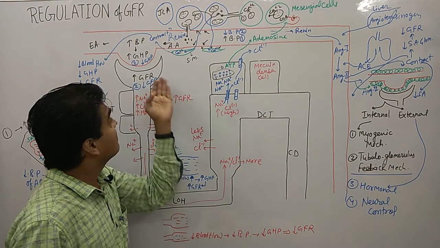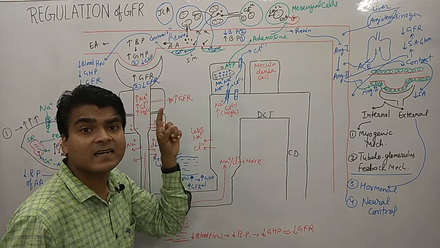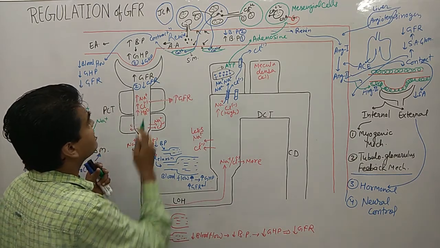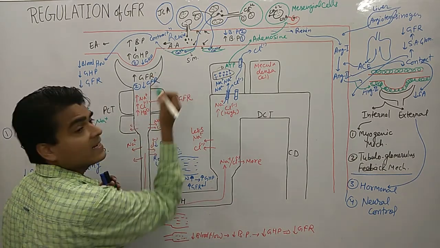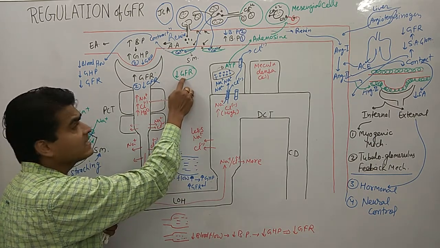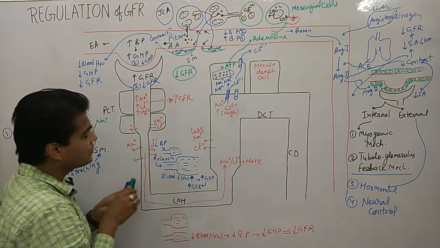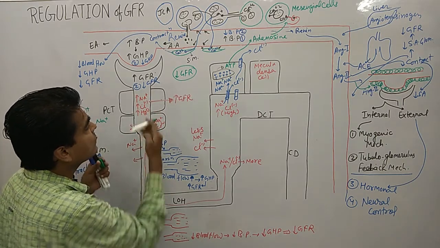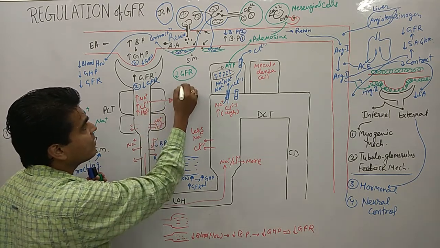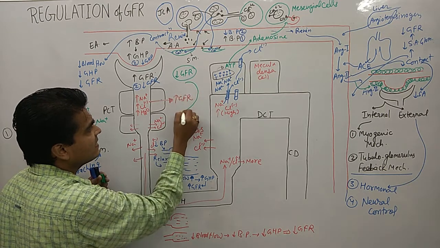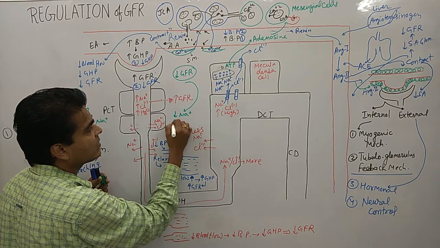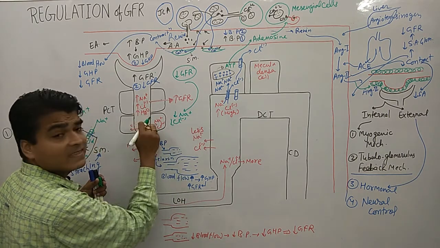Okay. So now look at here, we discussed the increased GFR condition. Suppose the condition is opposite to it. This is our first condition, and suppose GFR is decreased. So what happened? If GFR is decreased, then there is a less amount of sodium and chloride filtrate reaching over here, in the PCT.